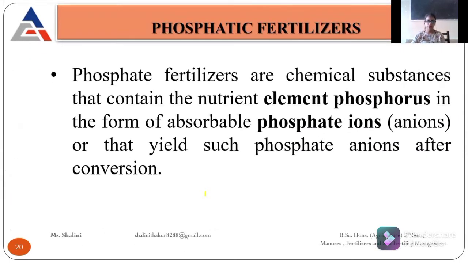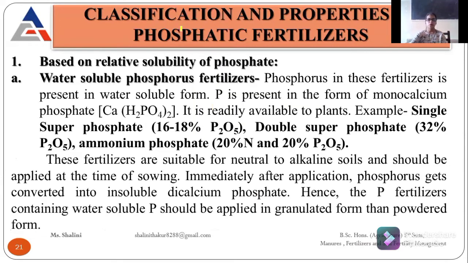Then comes the phosphatic fertilizers. Phosphatic fertilizers are the chemicals which are applied in the field and which contain the elemental phosphorus in anion form, meaning negatively charged form. The phosphorus in them should be in anionic form. If I talk about the classifications of phosphatic fertilizers, the first classification is based upon relative solubility: water soluble, citrate soluble, and water and citrate insoluble. So they are divided into three types.